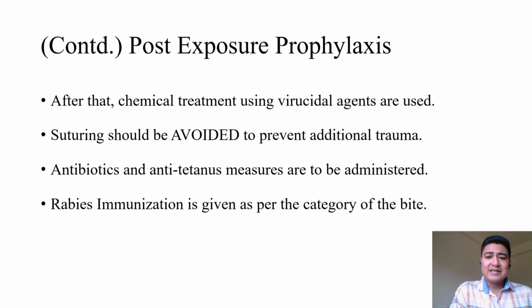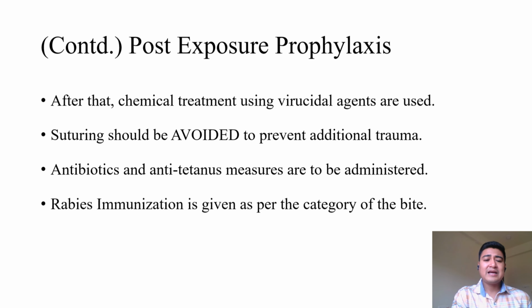After the stage of wound toileting, we do a chemical treatment using virucidal agents. The most commonly used is povidone iodine, 1%. Here, we must ensure that no suturing is done, to prevent additional trauma. If you suture the wound, there would be micropunctures in the wound, and that leads to faster travel of the rabies virus through the nerve endings. Thus, suturing should be avoided for a minimum period of 48 to 72 hours.